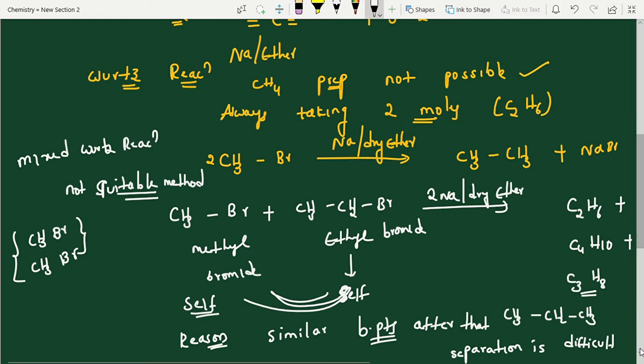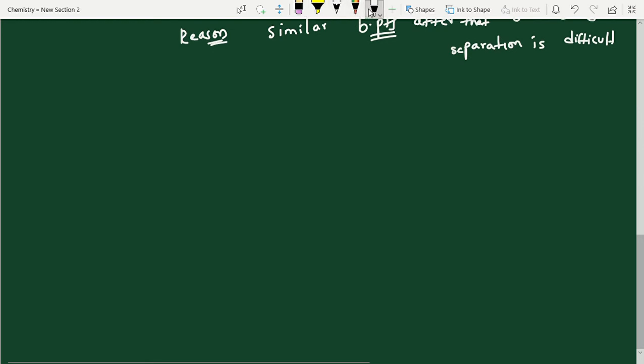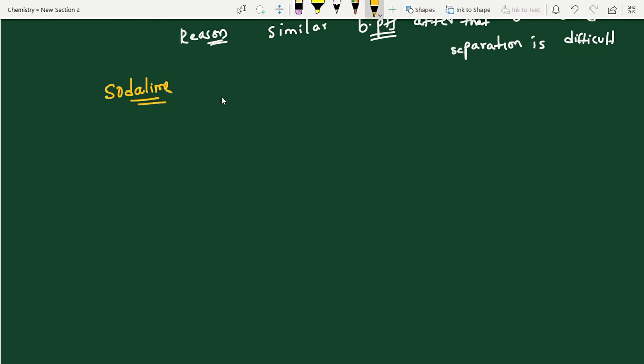Now next one. The most important reagent we are observing on the arrow is soda lime. Soda lime is NaOH plus CaO.